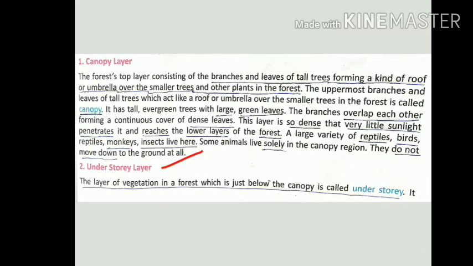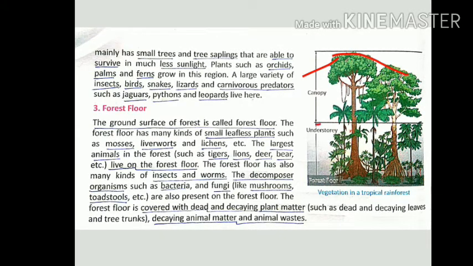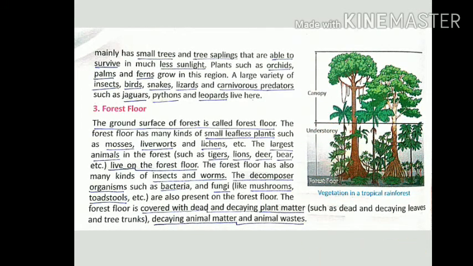The understory is the layer of vegetation in a forest just below the canopy. I will show you the picture. Look here. This is the picture. This is the canopy top area. This is the understory. Here look at the plants at about the height of a trunk. And this is the forest floor, meaning grassy plants.